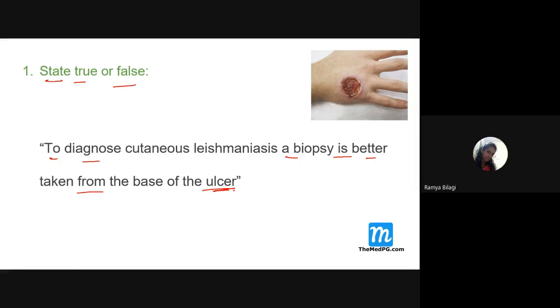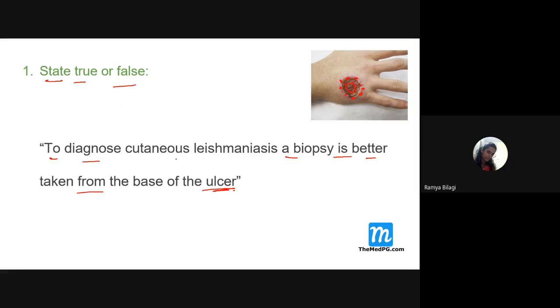Periphery. From the center, nothing is there. Only necrotic dead tissue is there. At the periphery, a lot of multiplying amastigote forms will be present, right? So the punch biopsy should be taken from the periphery of the lesion.